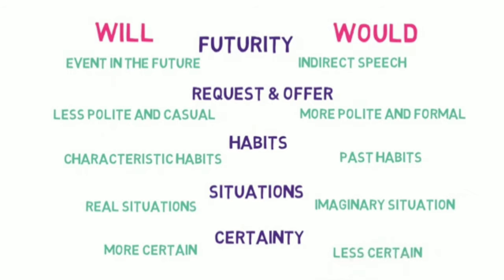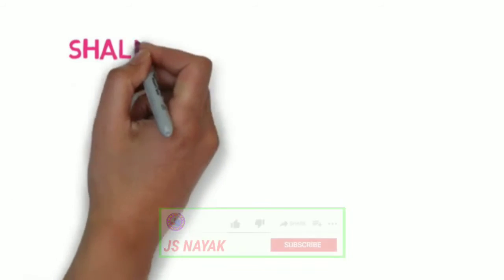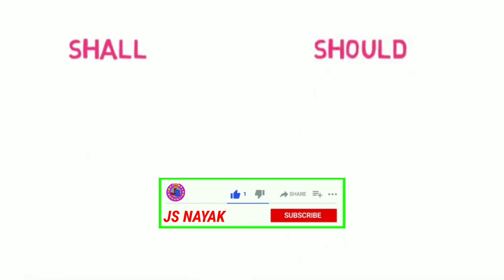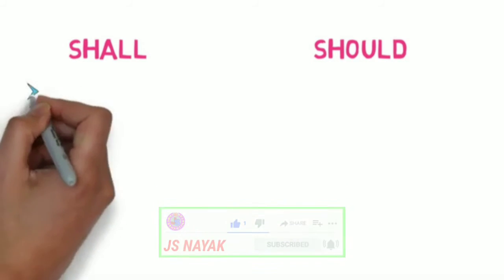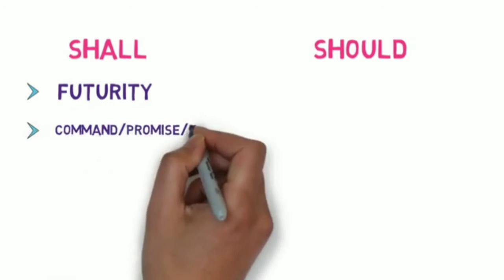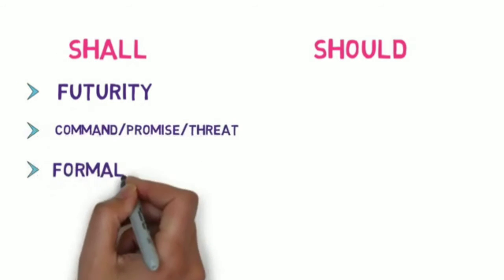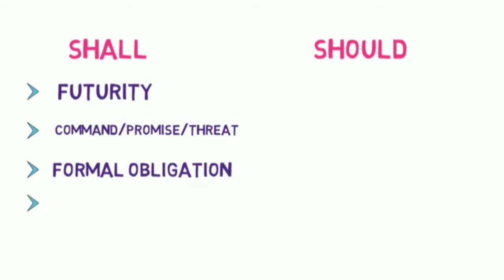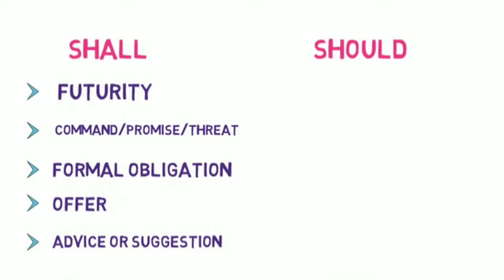In part 5, we learned all about the modal verb shall and should. Here is the summary of it. The modal verb shall is used in 5 possible ways. Number 1. Futurity. Number 2. Command, promise or threat. Number 3. Formal obligation. Number 4. Offer. And number 5. Advice or suggestion.